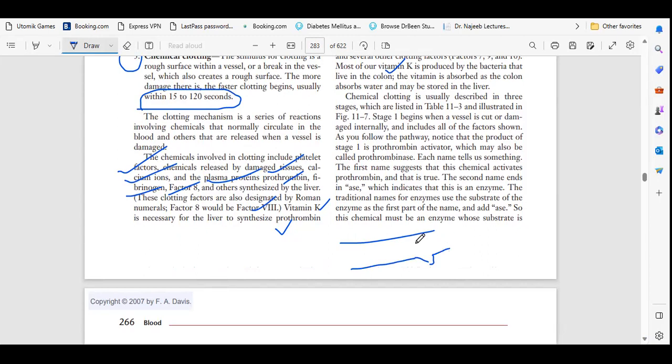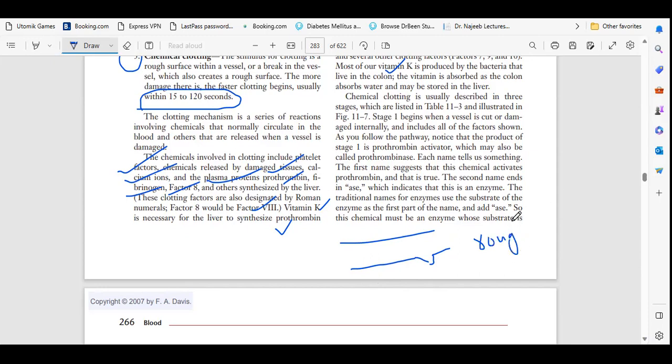Understood? So this is the big artery. The break in the artery makes the surface of the blood vessel rough. So what will happen? First thing, rough.